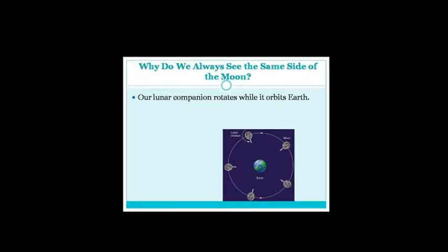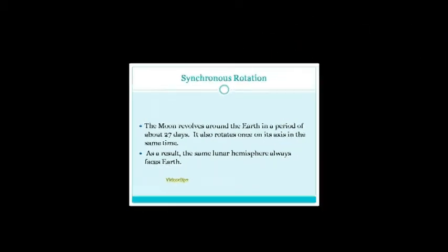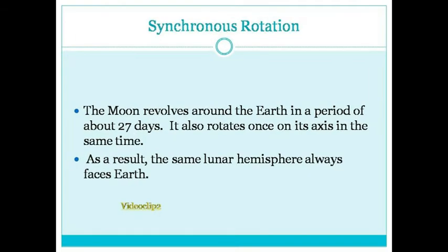Therefore, we could see a brilliant color show during sunset. In the next model, we can see why we always see one face of the moon, or always one side of the moon is seen from our planet Earth. We know that the moon is the natural satellite of our planet Earth, and the lunar companion rotates when it orbits around the Earth. And why do we see only one face of the moon?